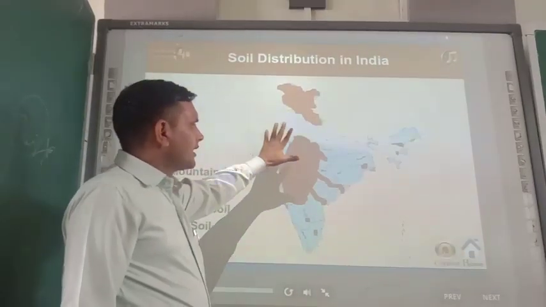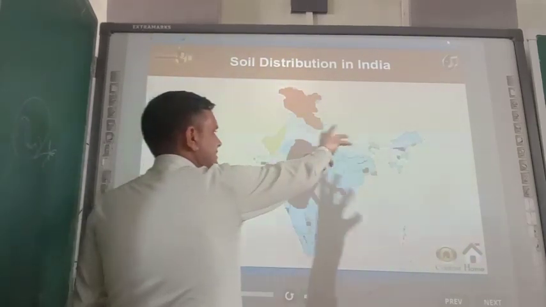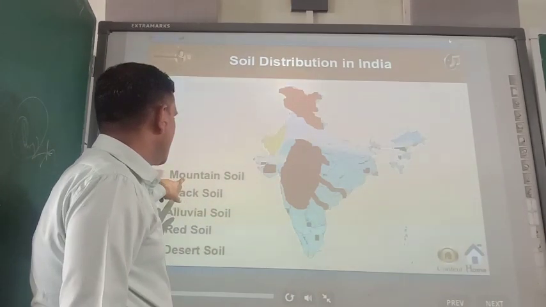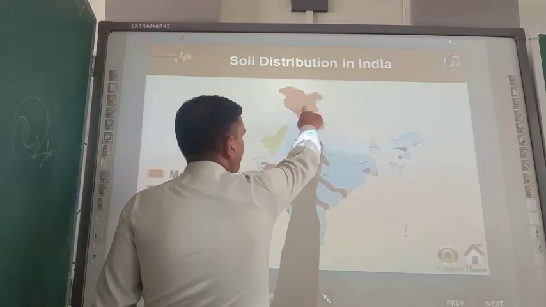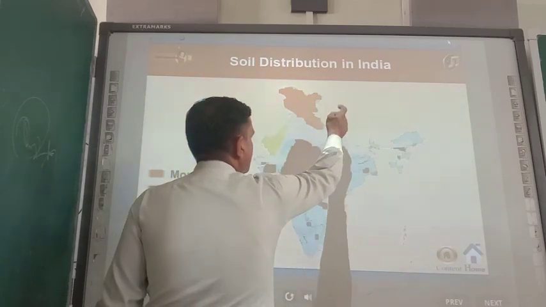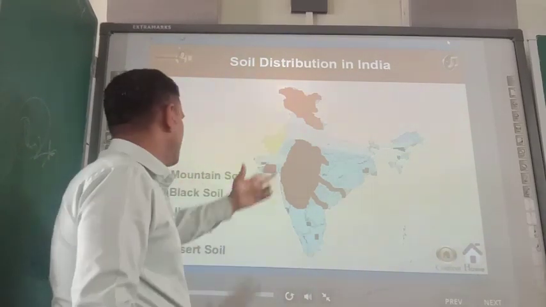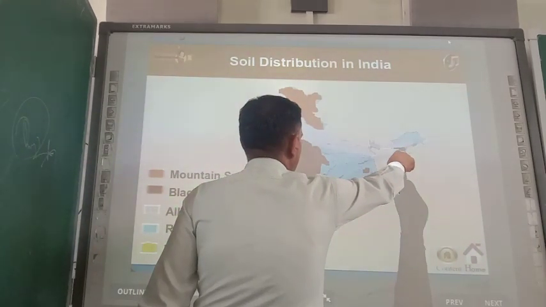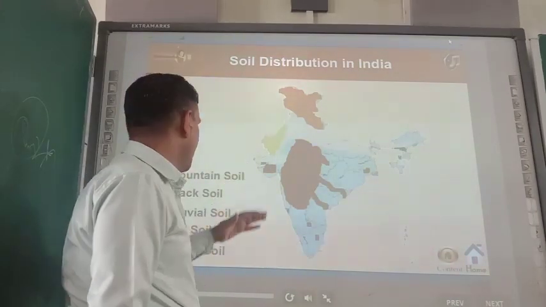So dear cadets, this one is the map of India, okay? And you know the different states of India. Just see, this color exhibits the mountainous soil. This area is J and K, some part of Himachal Pradesh and Uttarakhand. What kind of soil is found there? Mountainous soil is found. Second one is the black soil. You just see this area, this is black soil. Black soil is mostly found in the northeast states of India.